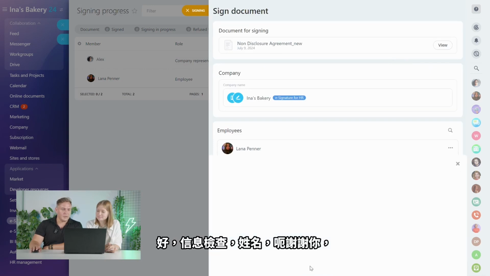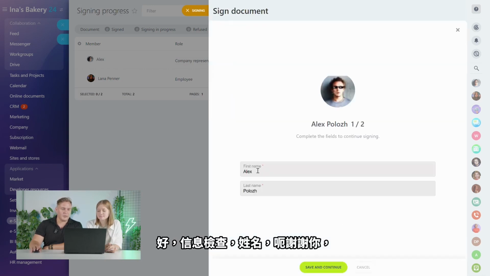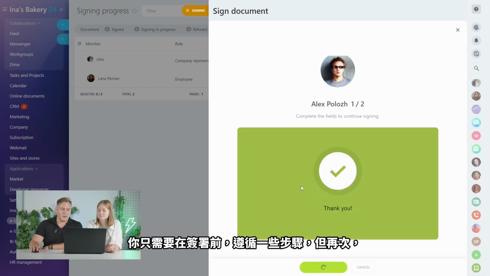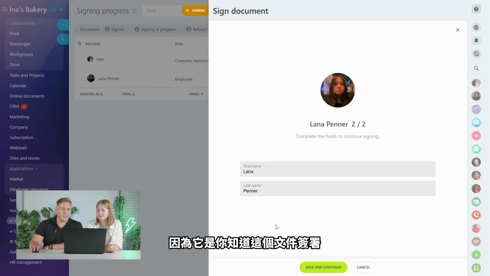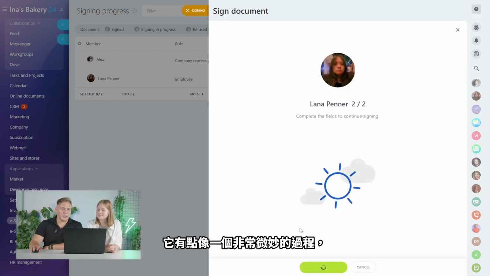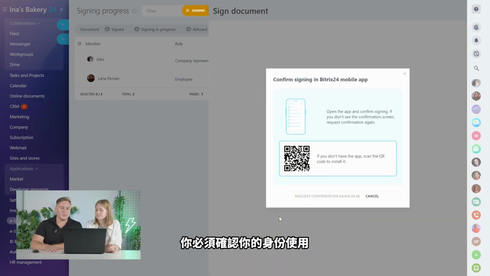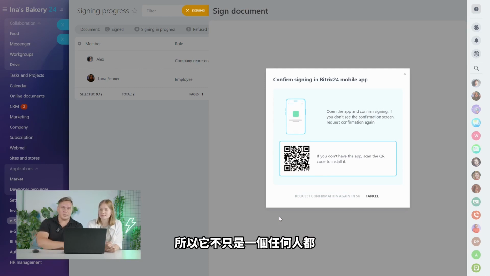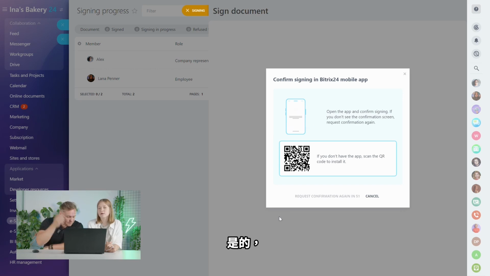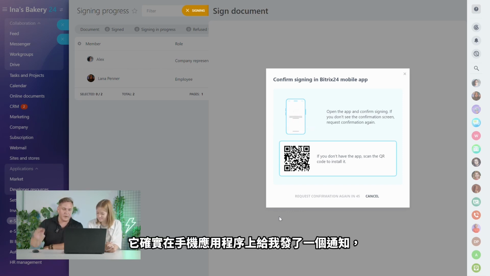And I'm going to sign this document. Again, some information check, first and last name. You just have to follow some steps before actually signing. Since it's document signing, it's a very delicate process. You have to confirm your identity by using our mobile app, so it's not just any person who can sign this. It has to be you. So before actually signing, please download our mobile app. It sent me a notification on the mobile app, which I'm going to click here.